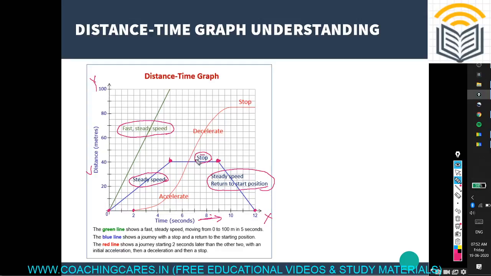After that there is a deceleration, and again there is a stop from this point. There is no change in distance. This is the interpretation, a little bit of understanding of the motion while seeing the plotted distance time graph. So we can understand these points in a clearer way.